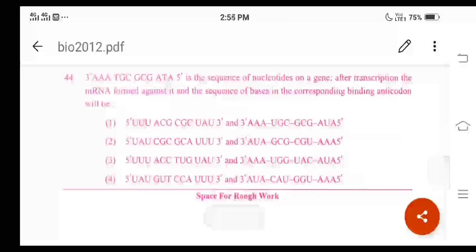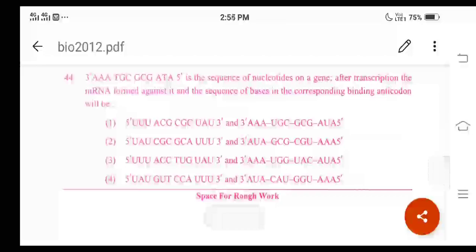What they are asking here, again, is about the anticodons. Corresponding binding anticodons, where will anticodons be present? They are present in the tRNA molecule. Anticodons, in 3' to 5' direction, we are going to mention as AAA, UGC, GCG, then AUA in 3' to 5' direction, because this tRNA has the bases complementary to the code on the mRNA molecule. Based on this discussion, option 1 is the correct answer, right?